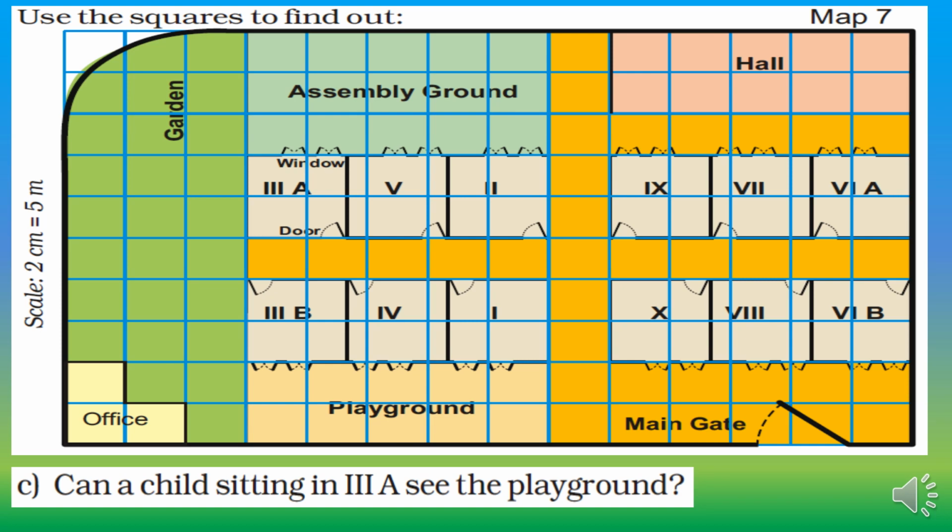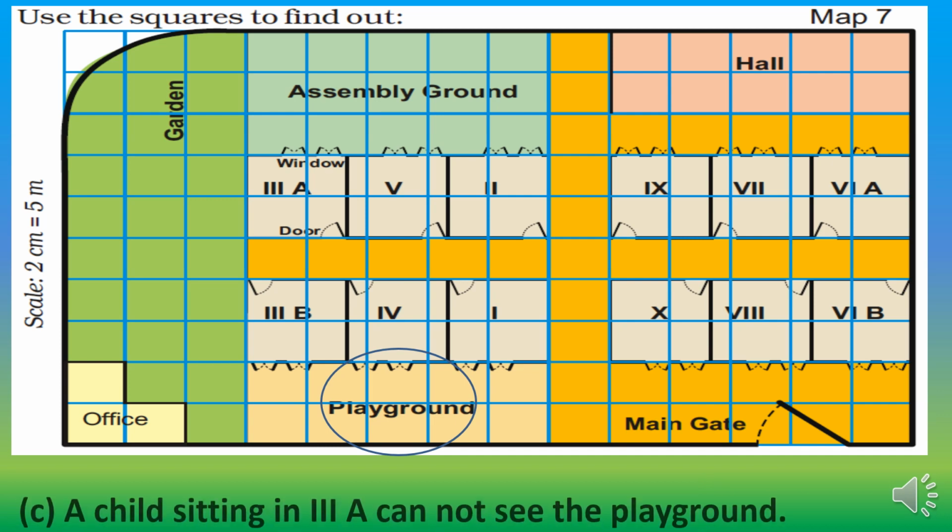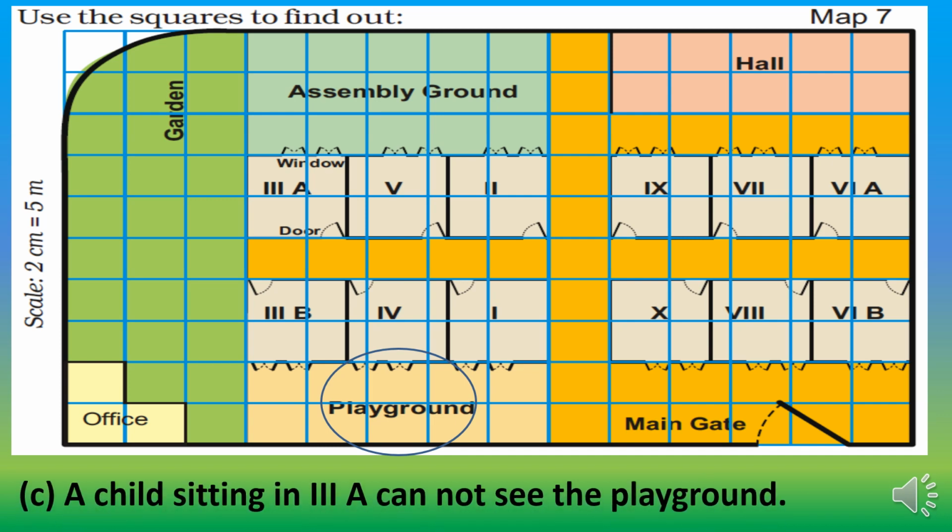Can a child sitting in class 3A see the playground? You can see class 3A is here with the assembly ground, right? So here is class 3A and the playground is over here. You can see that a child sitting in class 3A cannot see the playground. So your answer would be a child sitting in class 3A cannot see the playground.